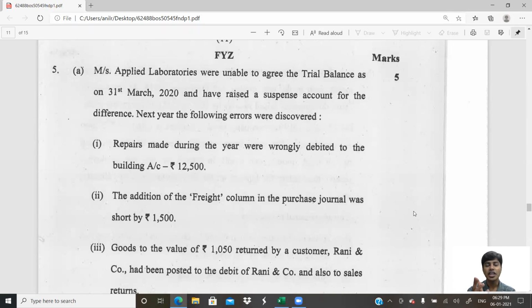For instance, we cannot be using purchase account, sales account, purchase return account, sales return account, or any other expense or income accounts. So how do we rectify? We would have to rectify by replacing such accounts affecting profit or loss with P&L adjustment account. So in a rectification entry, if I have to debit purchase account, I'll replace it with P&L adjustment account. If I have to credit sales account, I'll replace it with P&L adjustment.